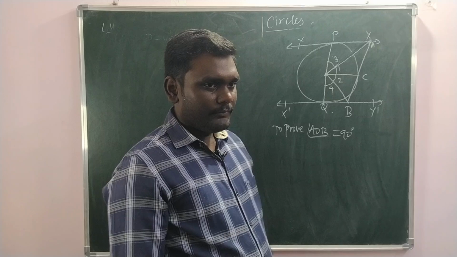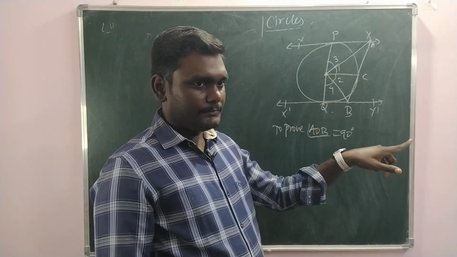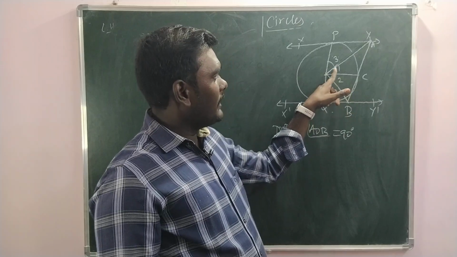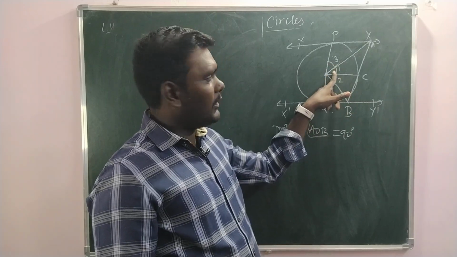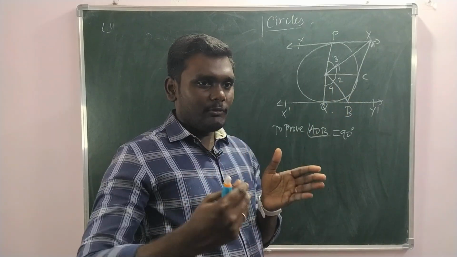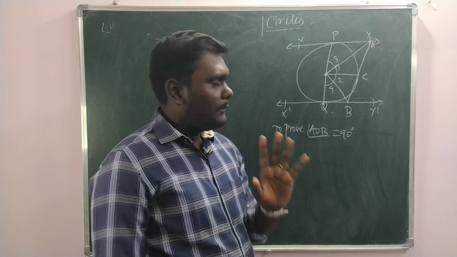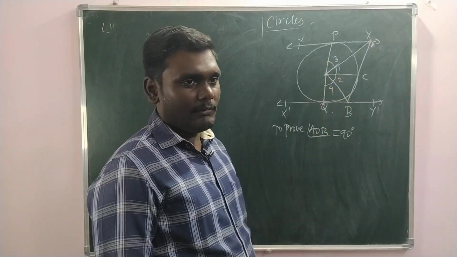sum property, we will write 1 plus 2 plus 3 plus 4 is equal to 180 degree. Instead of 3, we replace 1, so 2 times 1. Instead of 4, we replace 2, 2 times 2. It will become 2 times 1 plus 2 times 2 is equal to 180. Then 1 plus 2 is equal to 90. But before that, we need to prove 1 and 3 are equal.